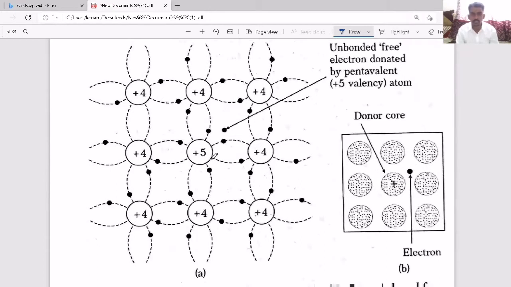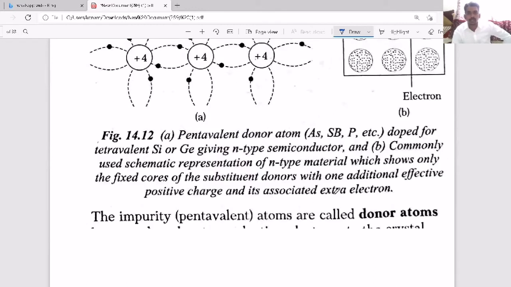Similarly, here see, 5 are there. Out of 5, 1 electron became free, so it is donating 1 electron. That's why we call it a donor. As 1 electron becomes free, the number of donor atoms you added, that many electrons will be generated. So we can increase electron concentration, and this we call an N-type semiconductor. So an N-type semiconductor is formed when you add a pentavalent donor atom. We call them donor atoms.